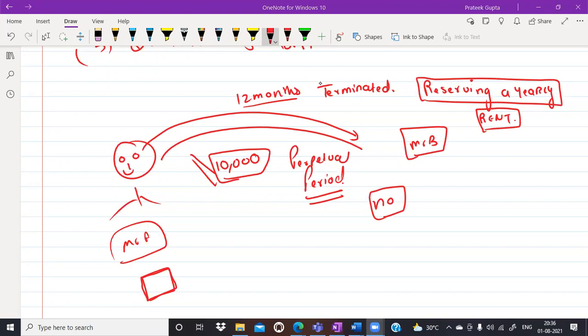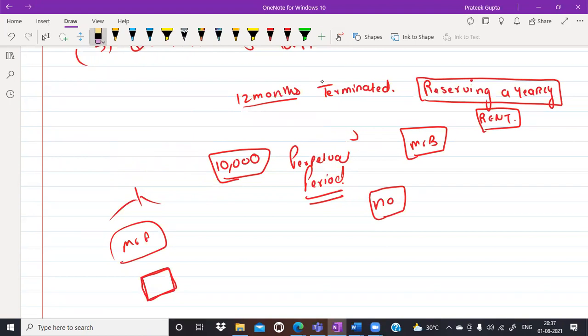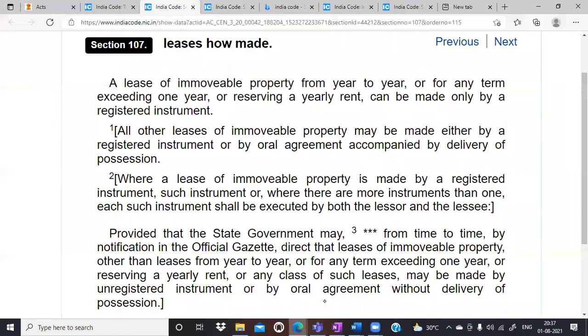Yes, Prabhat. No, sir. Yes, Pritika, please go ahead then. Sir, I think reserving rent is like you have decided what is the amount to be paid as rent, but you are still not sure for how long you want to give a property as lease to the other person. So that period has not yet been decided. Okay, okay. So, for example, we have reserved. Reserved meaning is very, very important. अगर यहाँ पर let's say for example ये लिखा होता reserving a yearly rent की जगह received a yearly rent, इसका क्या मतलब होता प्रभात?